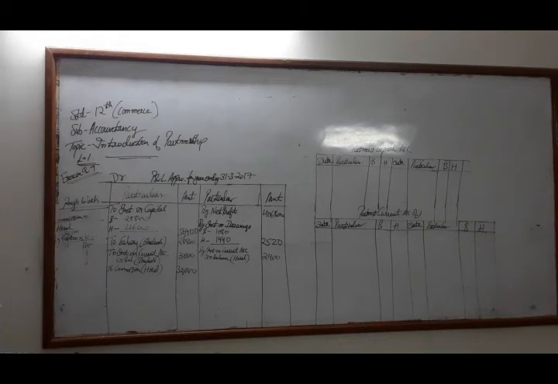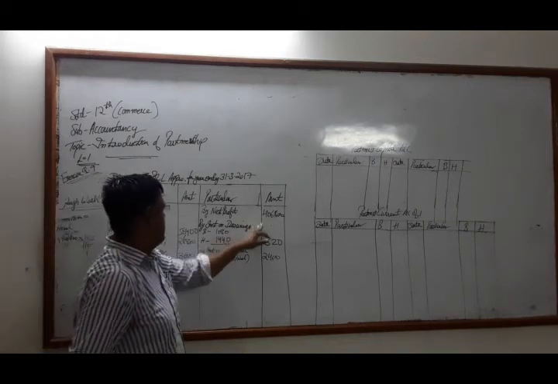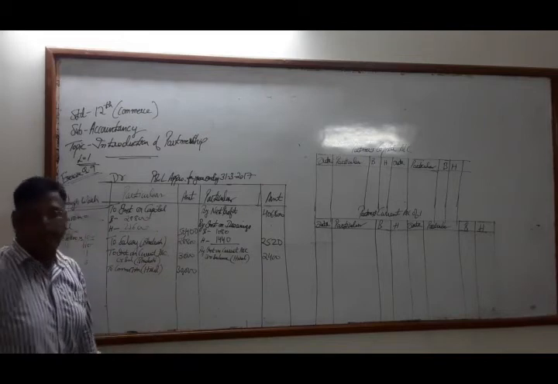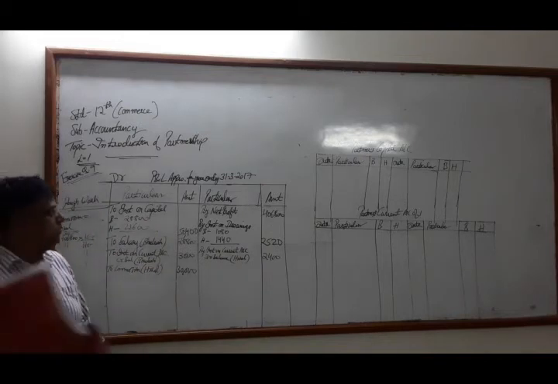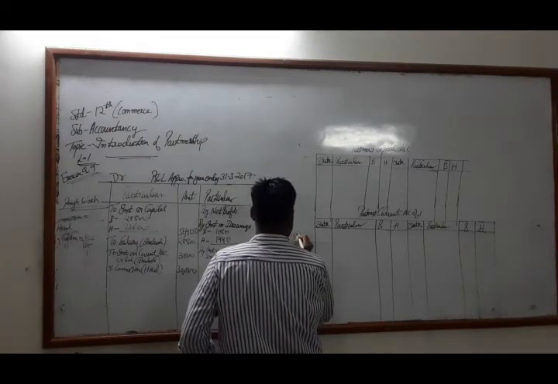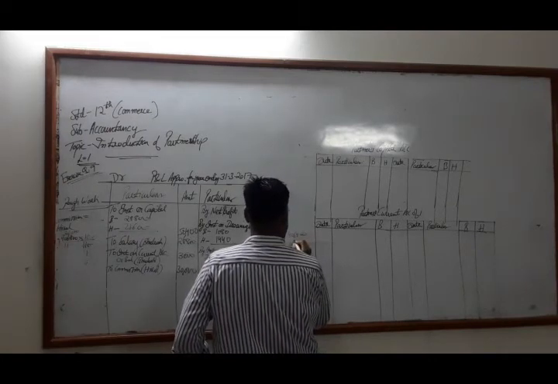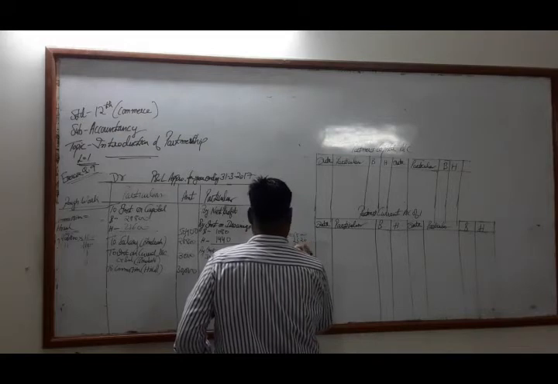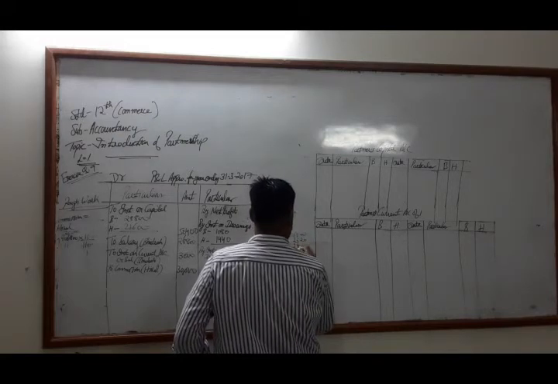Now when we total this side and deduct this side, we will get the divisible profit. So we will total 4,06,800 plus 2,520 plus 2,400.